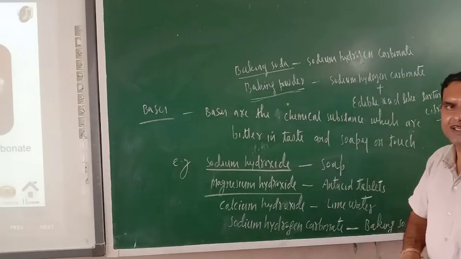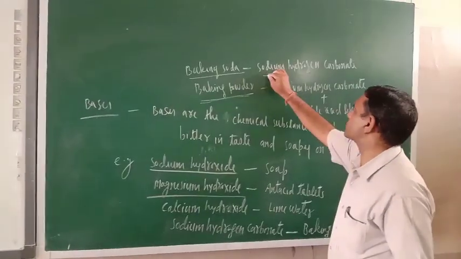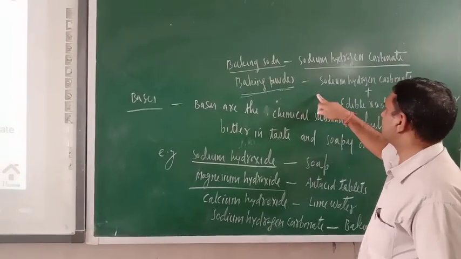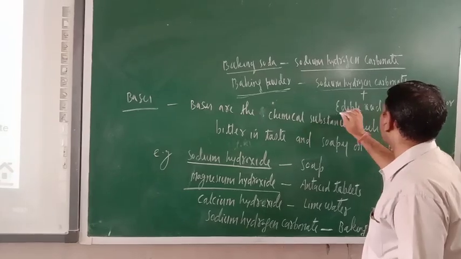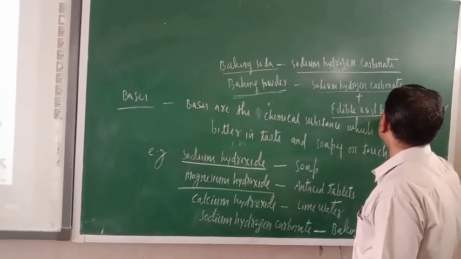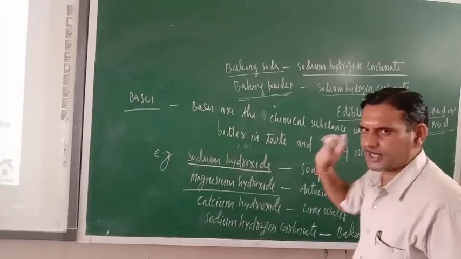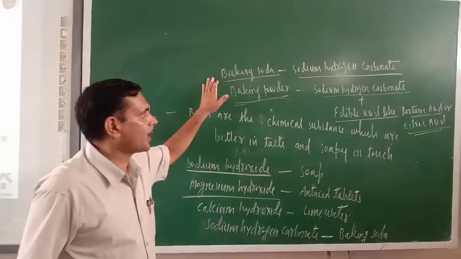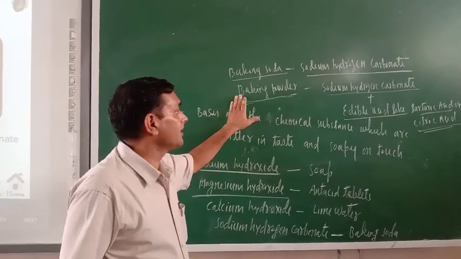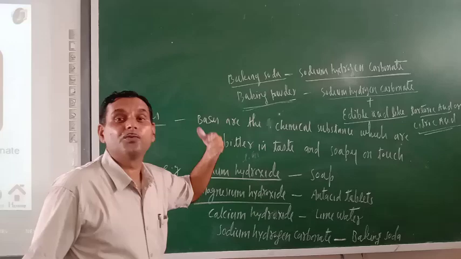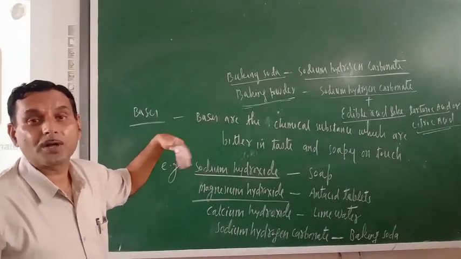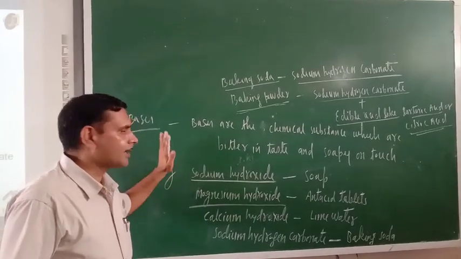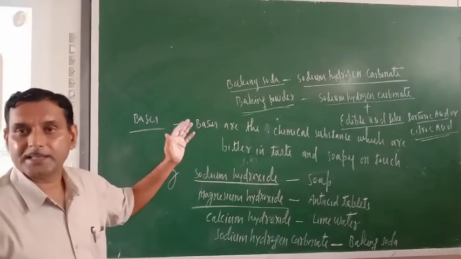Baking soda is the substance which contains only sodium hydrogen carbonate, and baking powder is the substance which contains sodium hydrogen carbonate plus edible acid like tartaric acid or citric acid. So remember, we are not directly using baking soda; as far as our food is concerned, we are basically using baking powder. Baking powder is used in most places while cooking food. So remember, bases are equally important as acids.